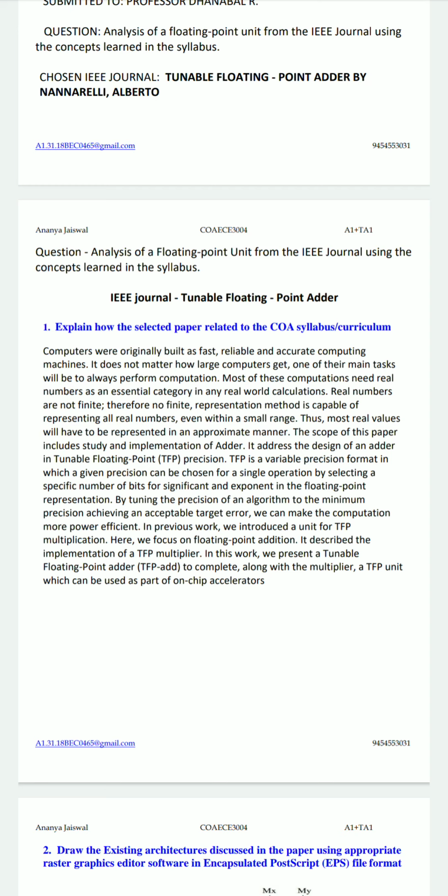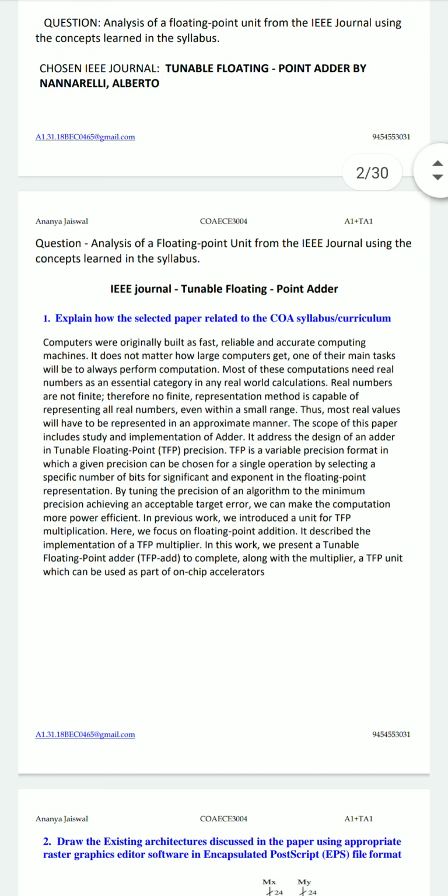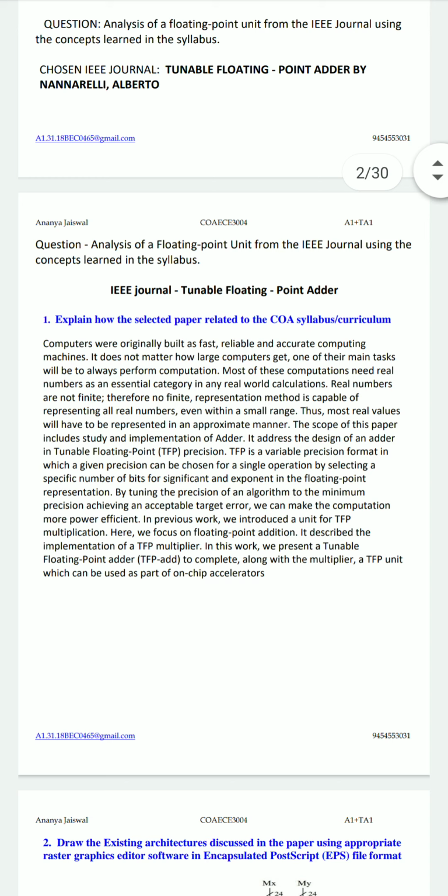The scope of this paper includes study and implementation of an adder. It addressed the design of an adder in tunable floating point, TFP, precision. TFP is a variable precision format in which a given precision can be chosen for a single operation by selecting a specific number of bits for significand and exponent in the floating point representation. By tuning the precision of an algorithm to the minimum precision achieving an acceptable target error, we can make the computation more power efficient. In previous work, we introduced a unit for TFP multiplication. Here we focus on floating point addition.